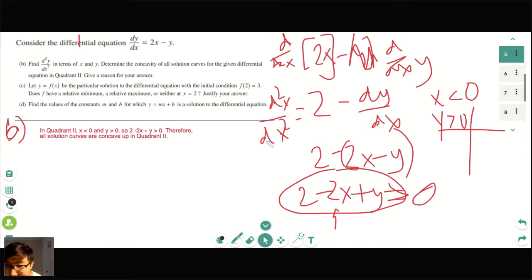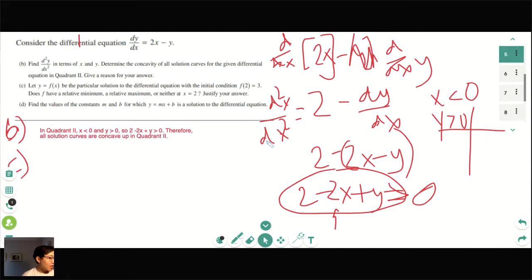Can I just say that d squared y over dx squared is greater than 0 for all values in quadrant 2? I think you do need to justify that in quadrant 2, x is less than 0 and y is greater than 0. So therefore, I would still keep it safe and say 2 minus 2x plus y is greater than 0, because I think they want you to show that you can plug the first derivative into the second derivative. Good question, though. So let's do part C now.